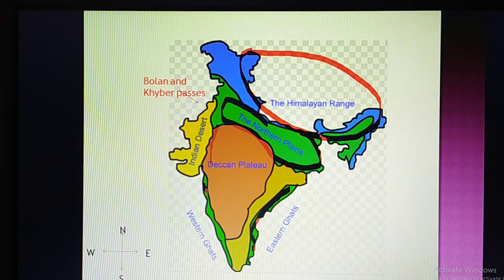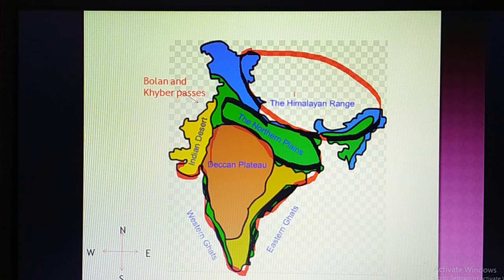This is called the Western Ghat, and this coastal area is also one of the important physical features of India. This is the coastal area of India. It starts from Gujarat and comes to an end at West Bengal. So this is called the coastal area of India.